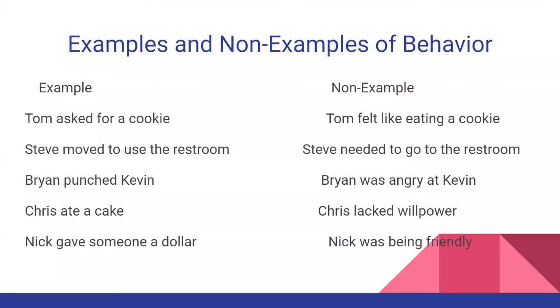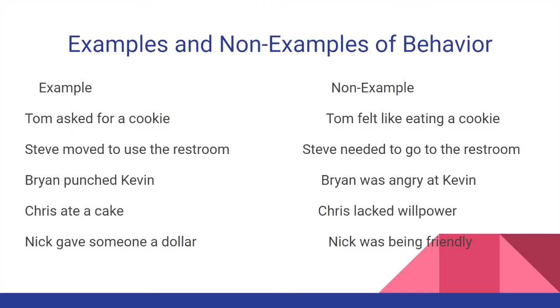So here are some examples and non-examples of behavior. For examples, we have Tom asked for a cookie. Steve moved to the restroom. So that's him moving and walking. If he did, that's observable. Brian punts Kevin. We could see that he hit Kevin. We could record it as one aggression.